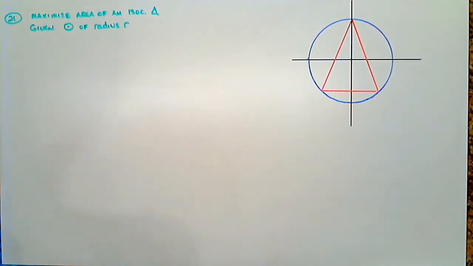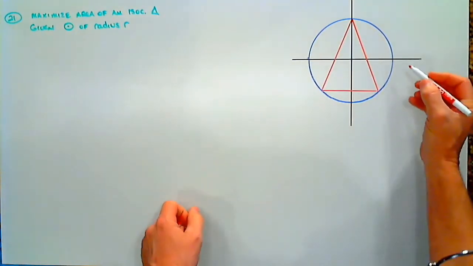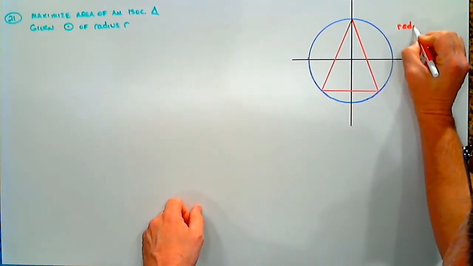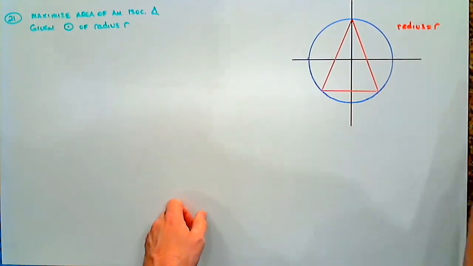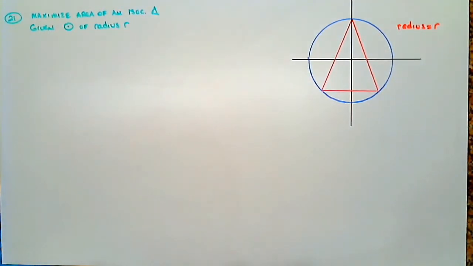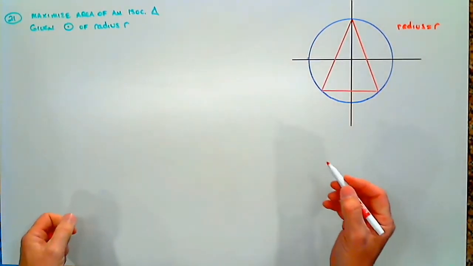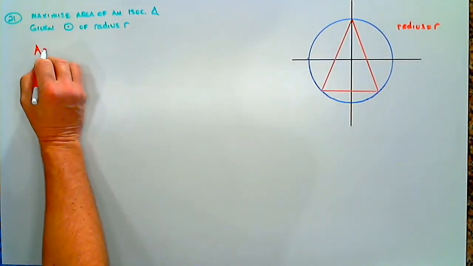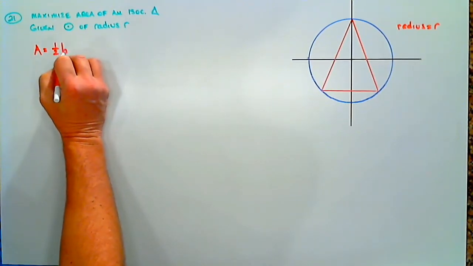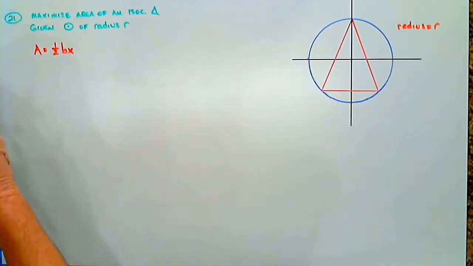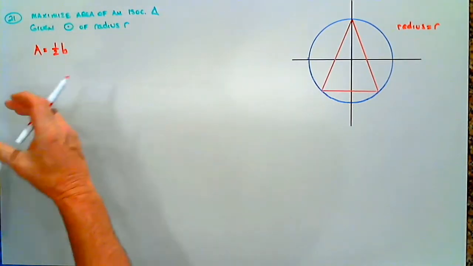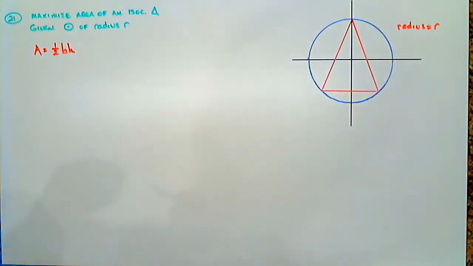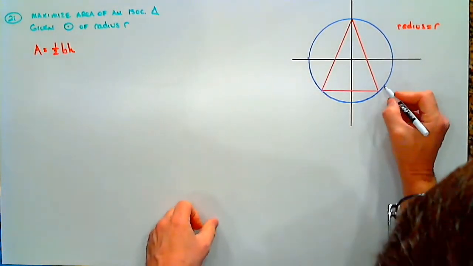So what do we know? What are we told here? Remember, we're told that the radius of our circle is r. The radius equals r. So how are we going to maximize the area of our triangle? Well, we're going to remember that the area of a triangle is 1/2 base times height.